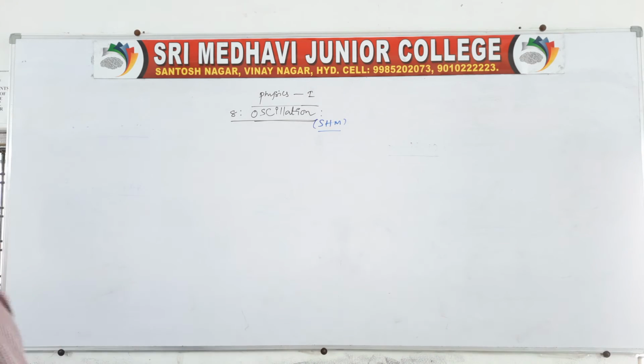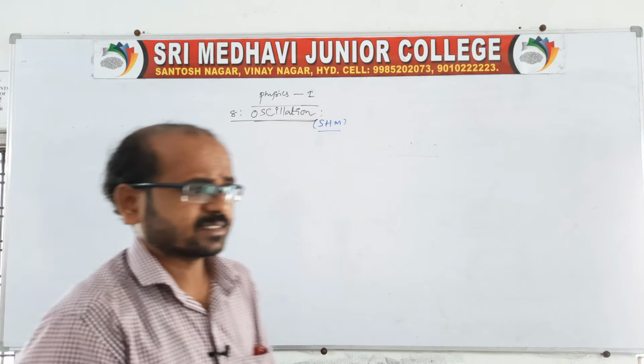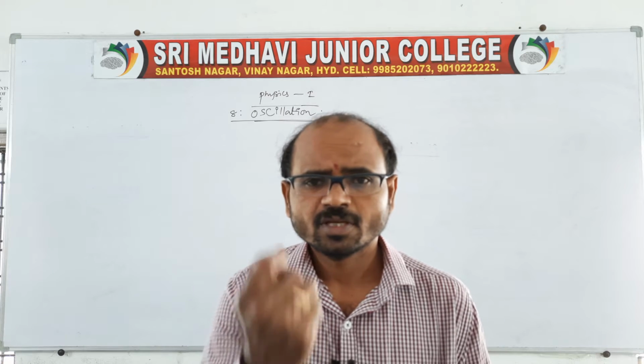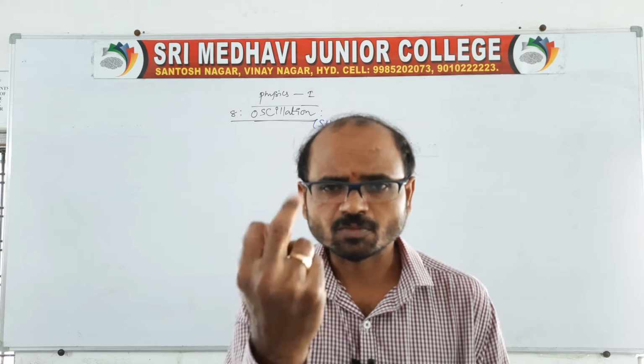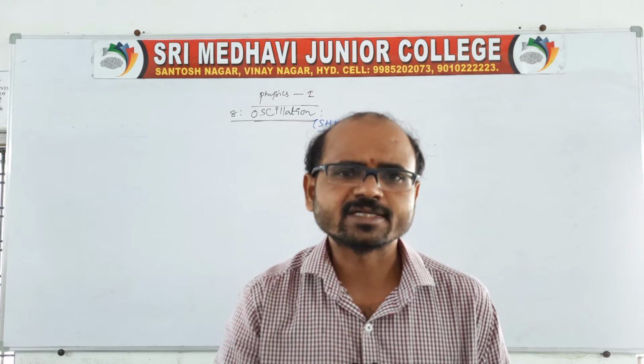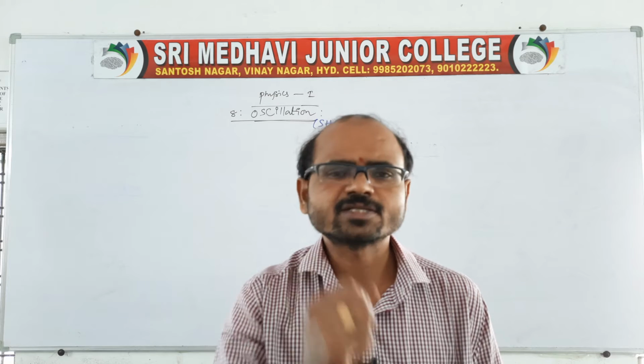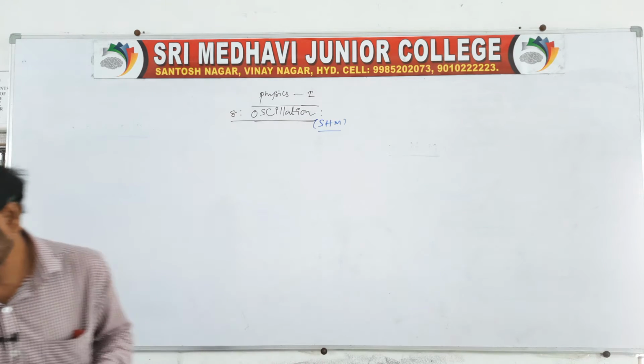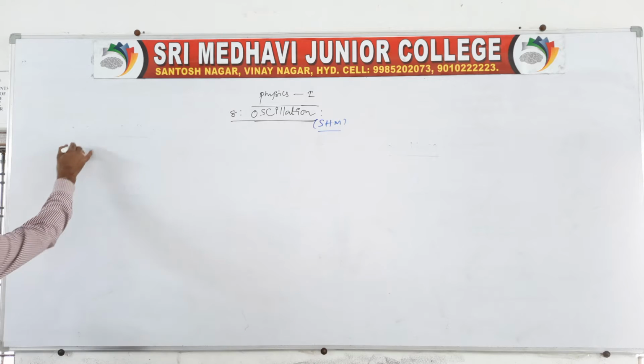Now I would like to tell you another question. Now there are three examples related to simple harmonic motion: reference circle, one more is a simple pendulum, and one more is a loaded spring. In this, let us take the reference circle. The first example is the reference circle.